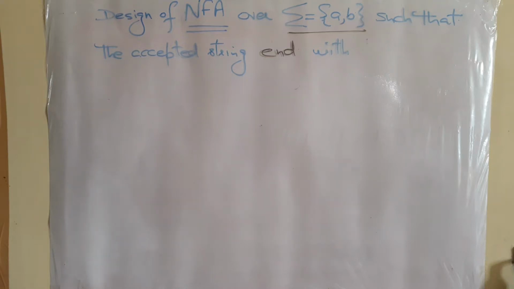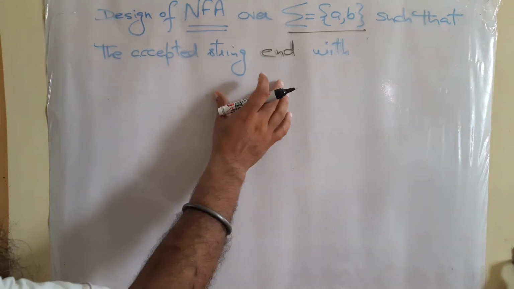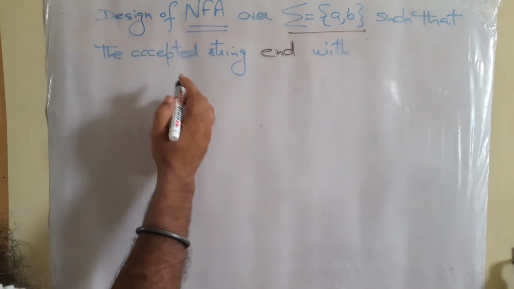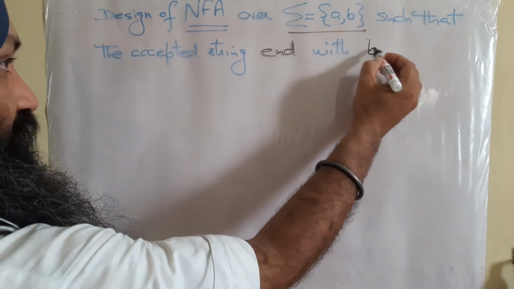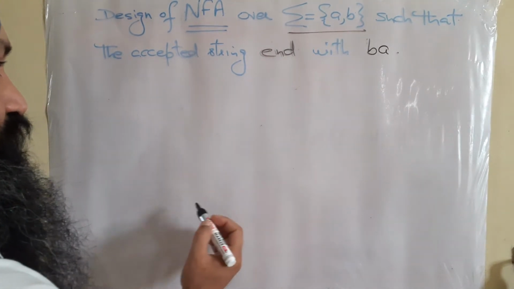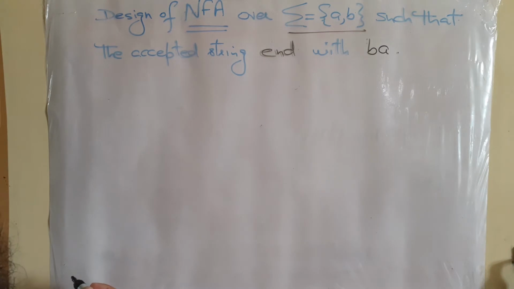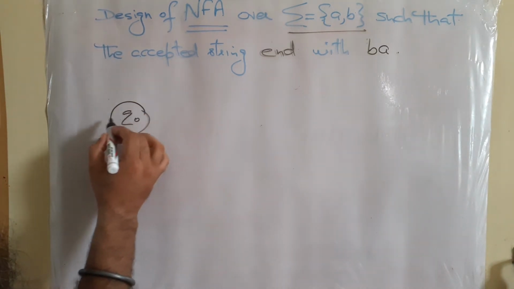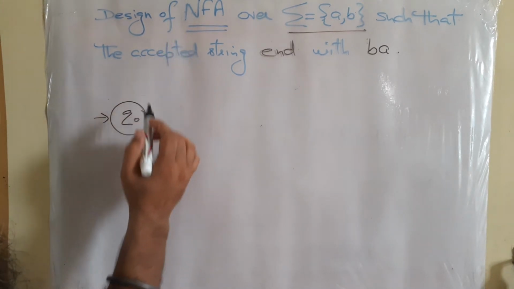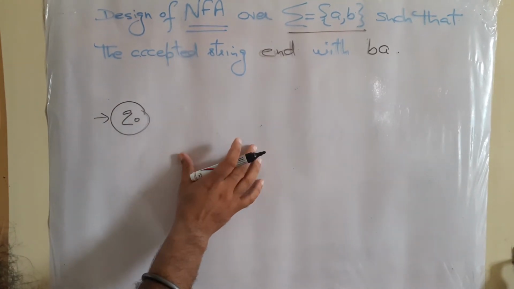So students, next type of question is dealing with the design of NFA when the accepted string ends with something. So suppose it ends with BA. This type of question we are now going to discuss. So let's design the NFA for this one. We are dealing with NFA, so we have to design an NFA for this one.